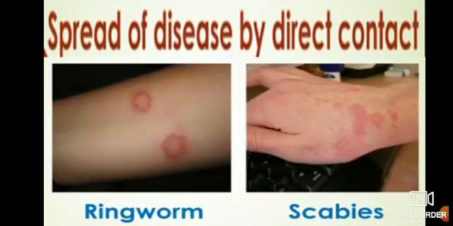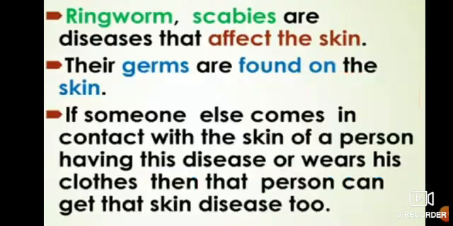If you see the pictures, there are two pictures, ringworm and scabies. There are red spots on the hands, and scabies also has bigger red spots where it pains and we try to scratch it. So ringworm and scabies are diseases that affect the skin.